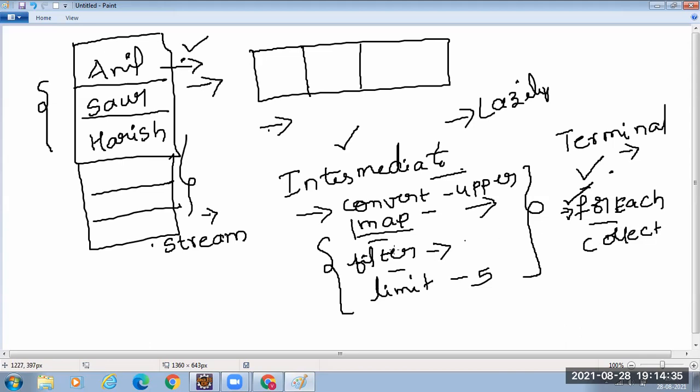After converting, filtering or limiting, the stream is in a different form. Now I want to assign the results to some list or set. Then I have to use the collect method. These are called terminal operations. Only when you specify a terminal operation will whatever you have mentioned get performed, whether you requested conversion to uppercase, filtering the objects in the stream, or limiting the objects coming out of the stream. Only when you call some terminal operation. Any doubts so far?